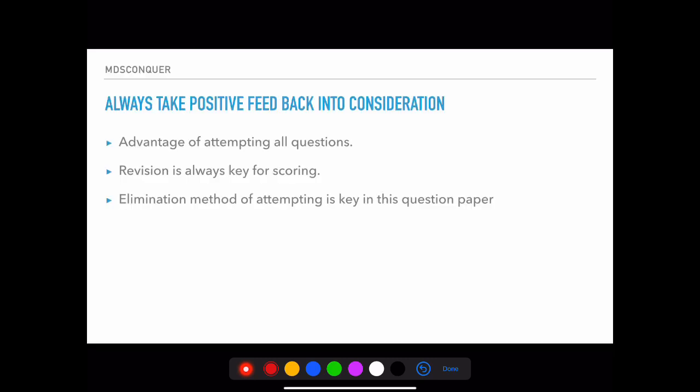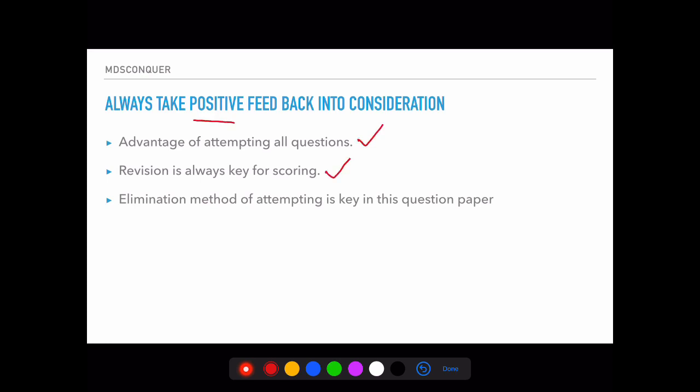So what are the new things that you have to adapt from this? Whatever it is, either from an exam point of view, a result point of view, or a review point of view, always take positive things into consideration, positive vibes. Once you're done with something, you will get some positive inferences from that. So only consider those positive things. I hope a few people have tasted the advantage of attempting all questions when compared with your previous exam. And of course,